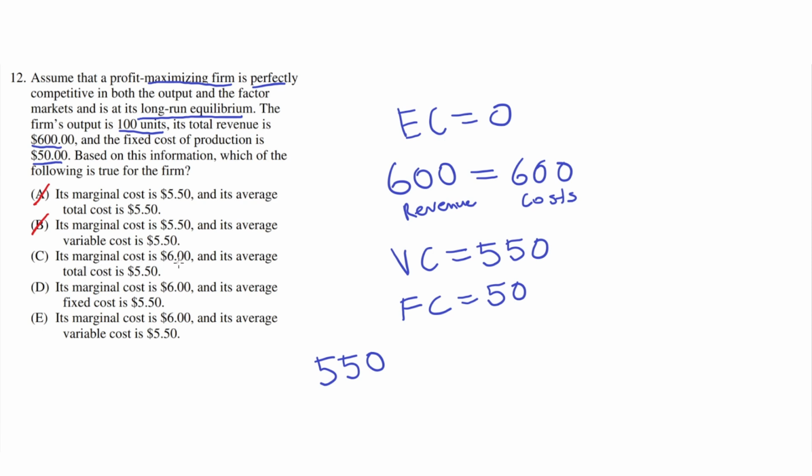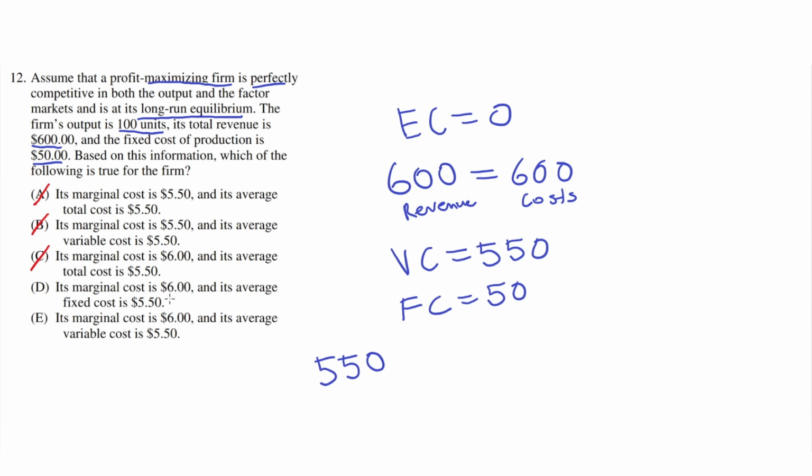C. Its marginal cost is $6, and its average total cost is $5.50. This is incorrect because although the marginal cost must be $6, and it is correct that it is $6, average total cost must be $6 as well, because 6 times 100 units equals 600, and average total cost times the number of units is equal to total cost, and total cost must be 600. So because average total cost is not less than 6, C is incorrect.